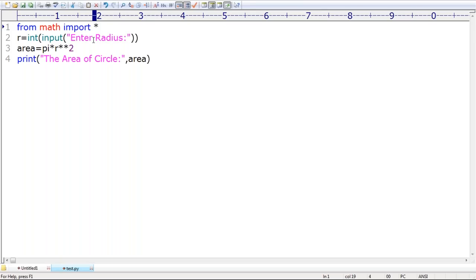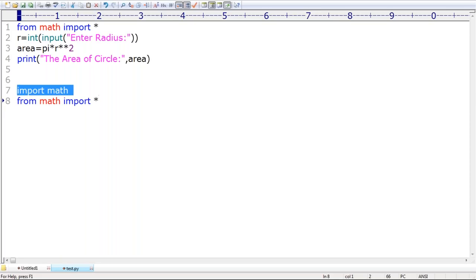Clear, right? Next. Sir, one person is asking, Janacharya is asking something like, import math is there, from math import star is there. What is the difference between these two lines? Both are not the same.